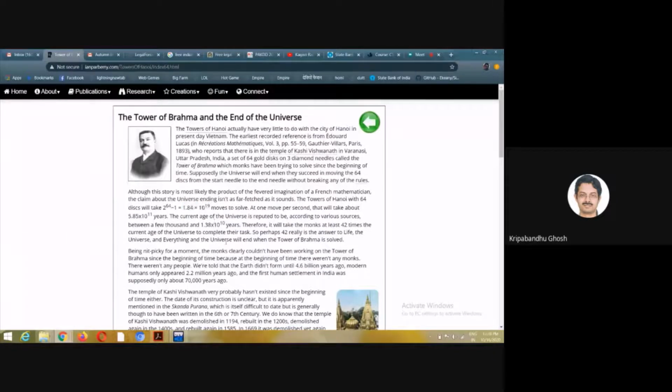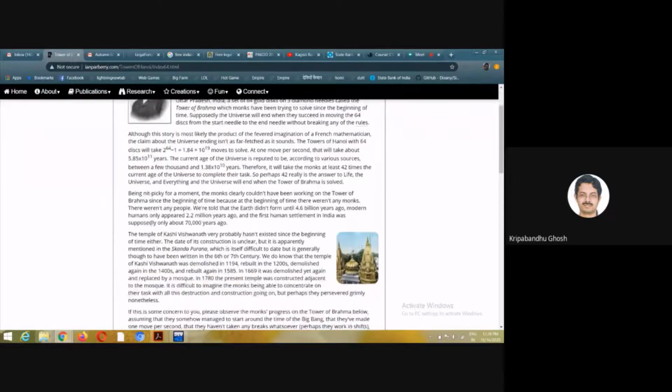So as is mentioned here, if you take one move per second, so that is quite fast, right? One move per second, it will take about 5.85 into 10 to the power of 11 years. So that is believed to be the life of the universe we are in. So where do we stand now?